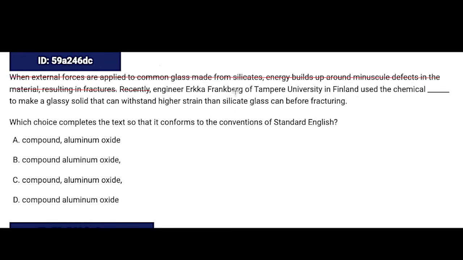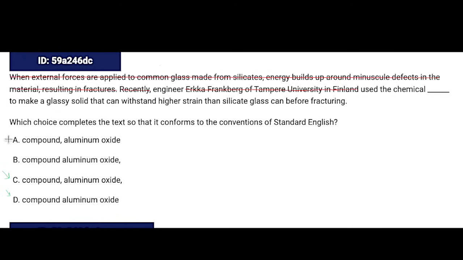All right. So if you're ever trying to simplify, you could also change really long subjects into pronouns. Urka, I think that sounds like a girl's name. I'm just going to assume it is and say she. She used the chemical compound aluminum oxide. So do we have an appositive like C would indicate, or do we have an appositive imposter and we actually want D? That is the question.